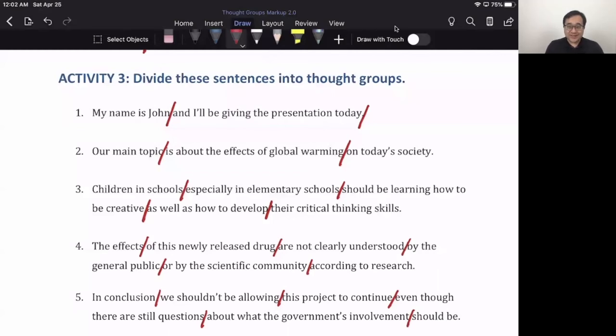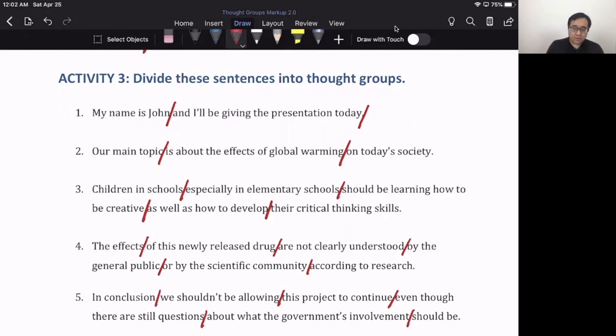Okay, so these are some thought groups that I chose. And again, yours might be different from mine. That's totally fine. But these are ones that I would use. So I'll read each one of these phrases and you can listen along, see if you agree. So number 1, my name is John and I'll be giving the presentation today. Now this one you could probably break down into smaller groups. My name is John and I'll be giving the presentation today. So you could break that up even more.